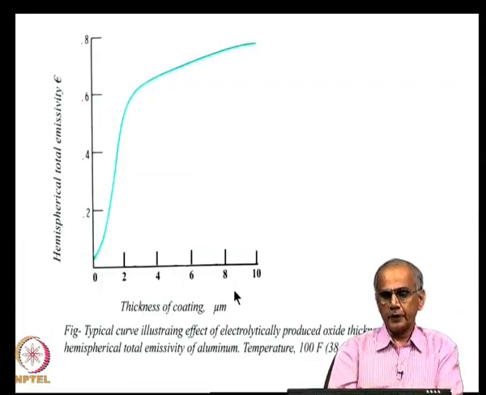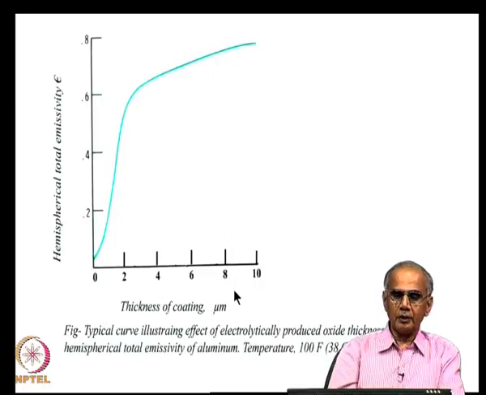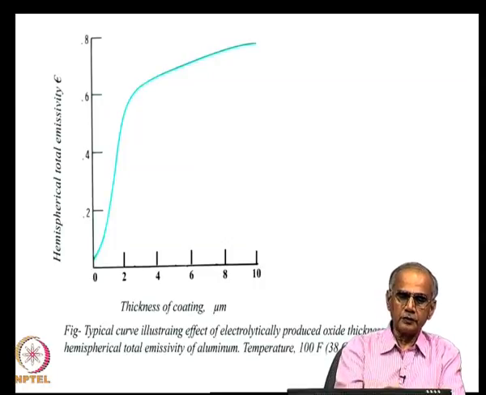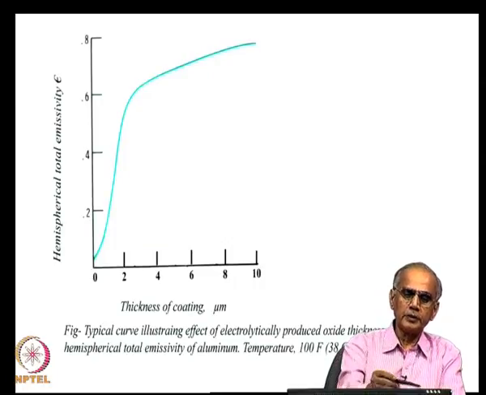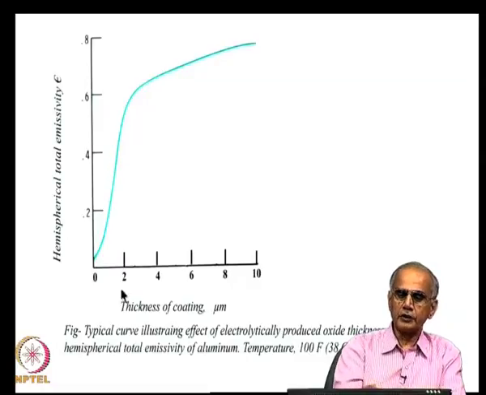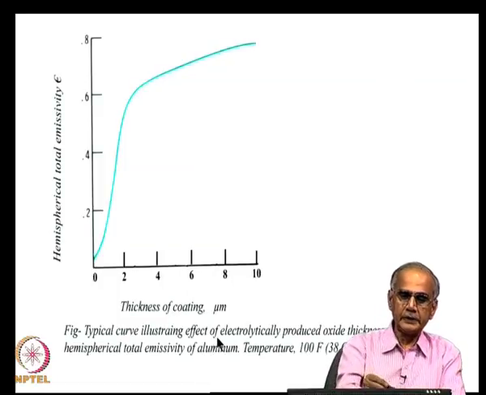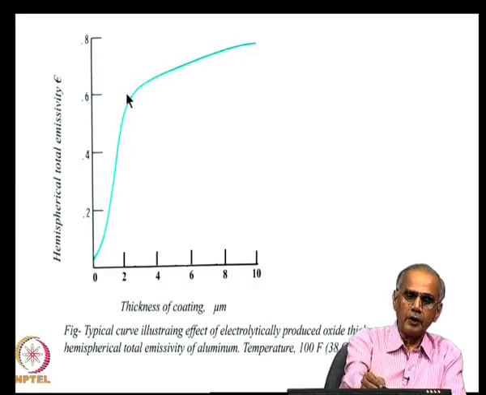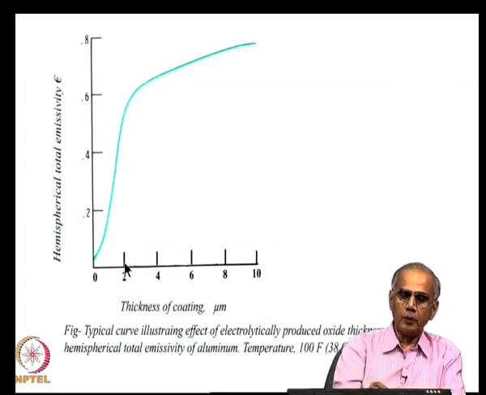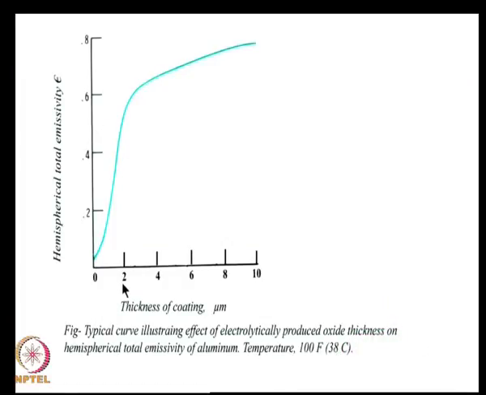Now, this is depicted in a somewhat different way in this figure, which shows variation of the hemispherical total emissivity as a function of coating thickness for aluminum. And you can see that initially the emissivity increases rapidly from 0.05 to around 0.5 when the oxide coating is about 2 micron.